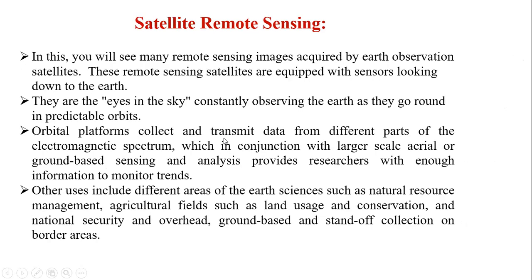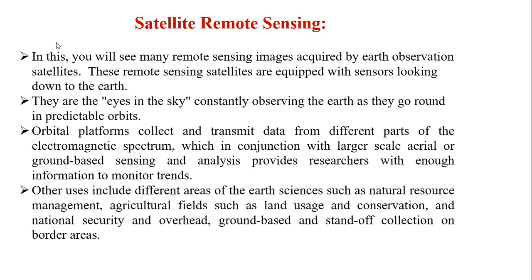Coming to the next, satellite remote sensing, very advanced, students. Nowadays, we are all using this one. We send the satellite into space, and it takes different images. Naturally, satellites are called the eyes in the sky. All our satellites will be in a particular orbit. We get different information regarding our agriculture fields. Today, all these maps we are seeing on Google, how? Because of satellite remote sensing only.